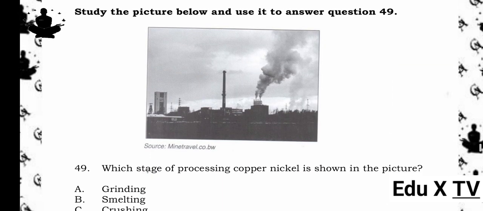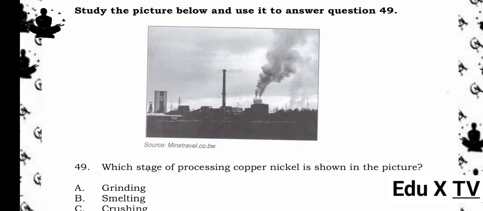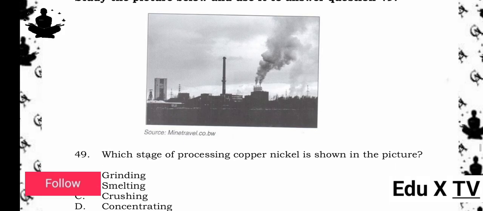Study the picture below and use it to answer question 49. 49. Which stage of processing copper nickel is shown in the picture? A. Grinding. B. Smelting. C. Crushing. D. Concentrating. The answer is B. Smelting. Reason being, the smoke in industrial chimneys indicates smelting, where ore is melted to extract metal.